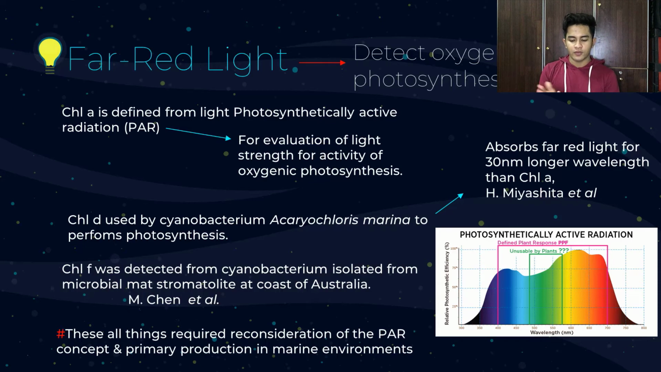Chlorophyll a is defined from photosynthetically active radiation, part of the evolution of light strength for the activity of oxygenic photosynthesis. Far red light found three chlorophylls: chlorophyll a, chlorophyll d, and chlorophyll f. Chlorophyll d is used by the cyanobacterium Acaryochloris marina to perform photosynthesis. This bacterium absorbs far red light at a wavelength 30 nanometers longer than chlorophyll a. Chlorophyll f was detected from cyanobacteria isolated from microbial mats. All of this requires reconsideration of the PAR concept and primary production in the marine environment.